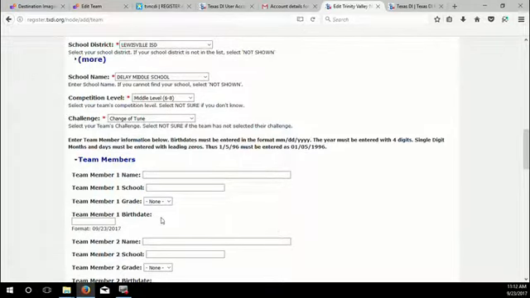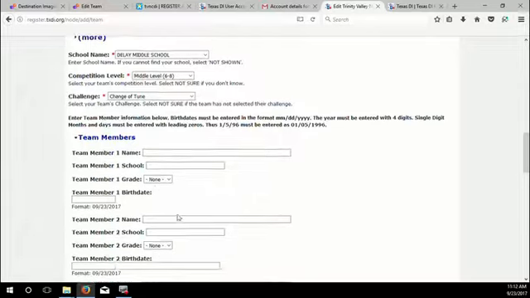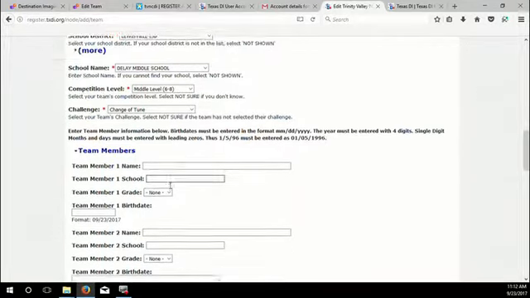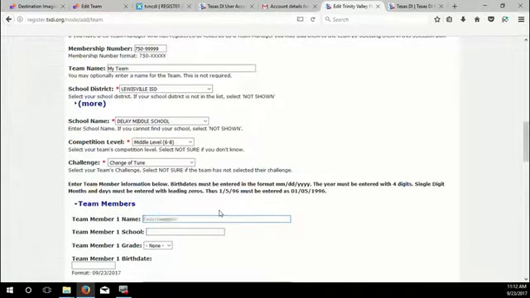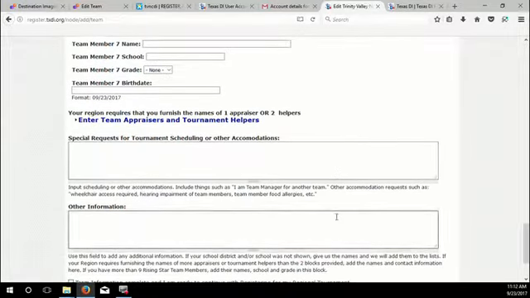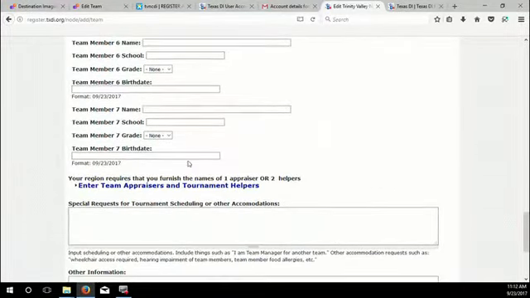There are rules about what level your team has to compete at, depending on what grades your team members are in or what age. There's a grade rule and a birth date rule. I suggest you refer to Rules of the Road to understand. If you're using the grade rule, which 99% of our teams do, you do not have to supply the birth date. You will enter your team members, their school, and grade. So you'll enter all of your team members. If you have a Rising Stars team, you'll have an option of adding 2 more team members because Rising Stars can go over 7 team members.